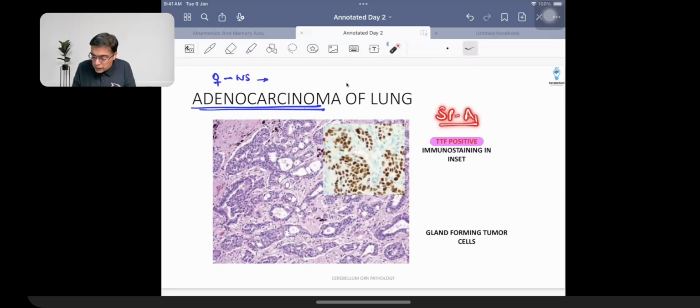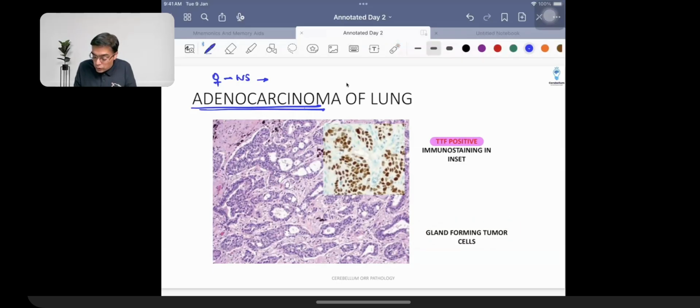It is going to be having a marker that is given the name of napsin A, and of course, the patients are going to be having the presence of TTF1. If you're looking at a microscopic level, you're going to be having the presence of tumor, which is going to be having gland formation. Why are the tumors going to be having gland formation?